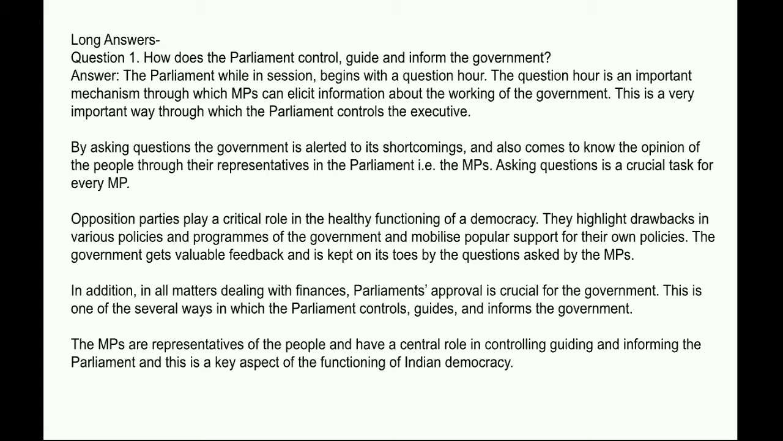In addition, in all matters dealing with finance, Parliament's approval is crucial for the government. This is one of the several ways in which the Parliament controls, guides, and informs the government. The MPs are representatives of the people and have a central role in controlling, guiding, and informing the government, and this is a key aspect of the functioning of Indian democracy.